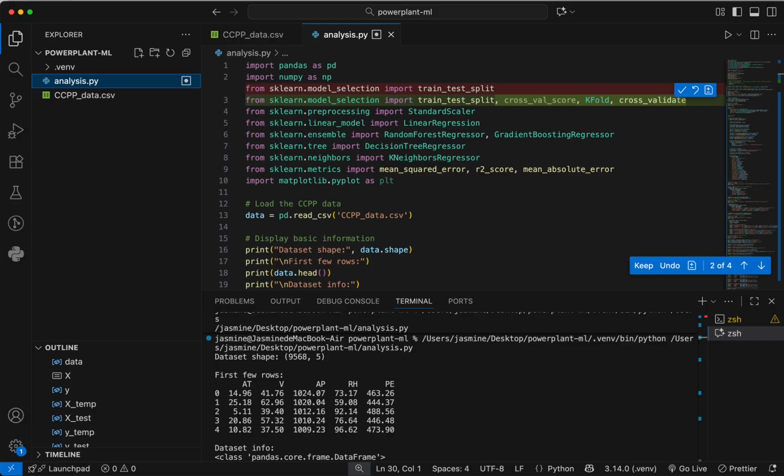Hi everyone, my name is Jasmine, and in this project, I built a machine learning model to predict the electrical energy output of a combined cycle power plant.